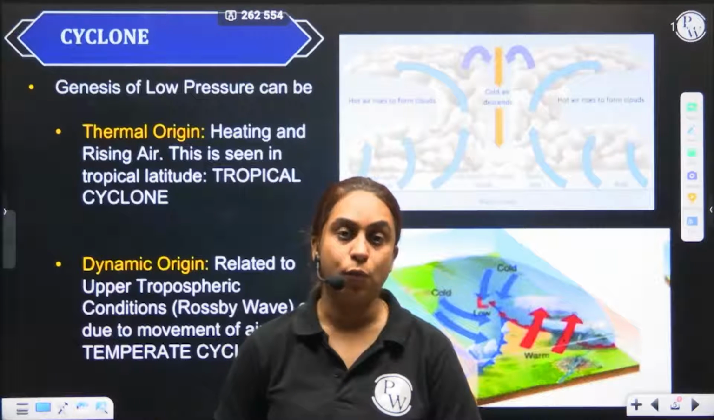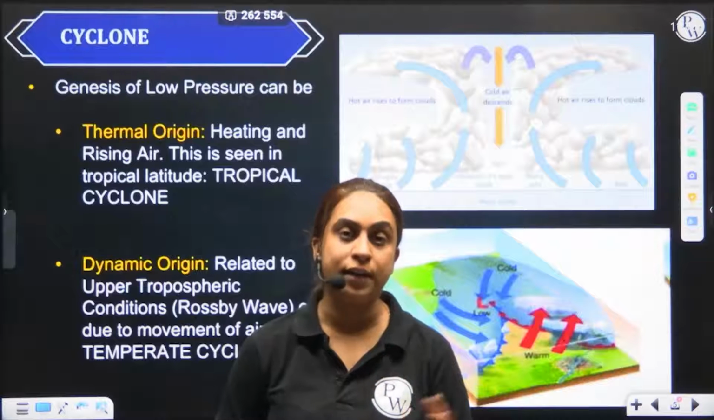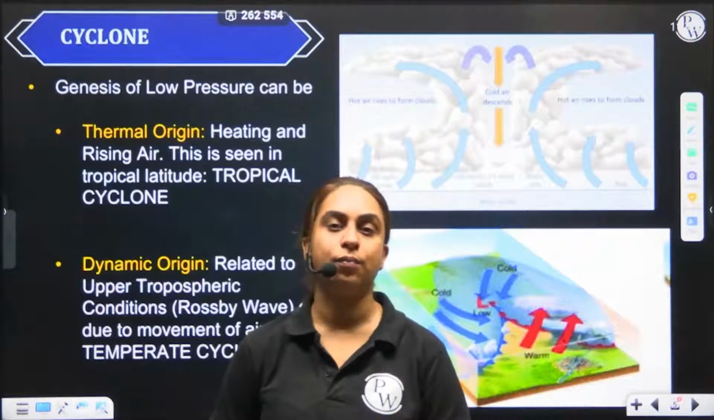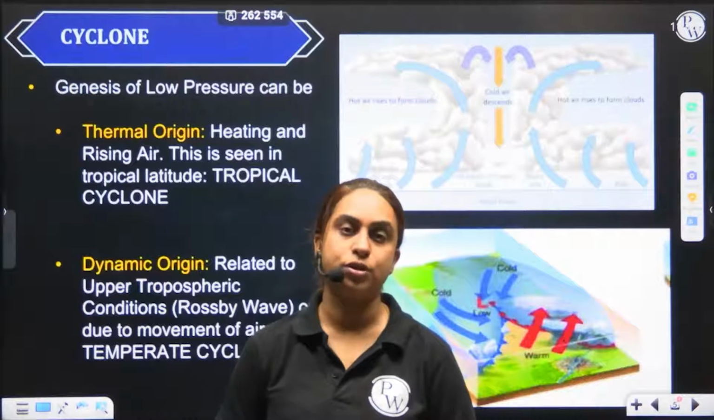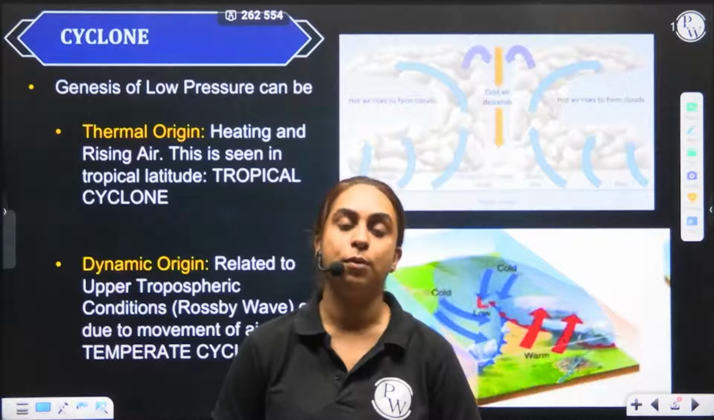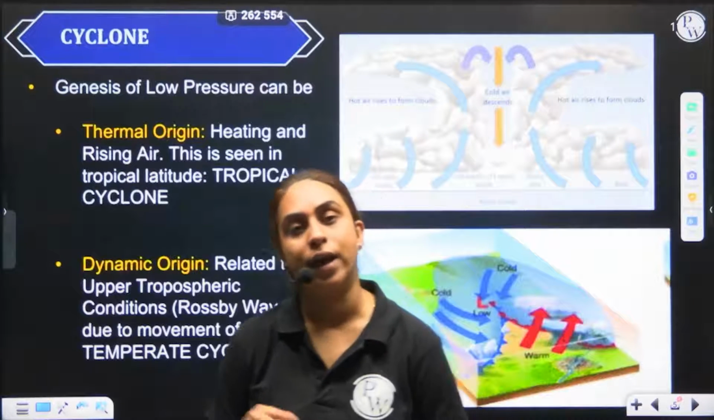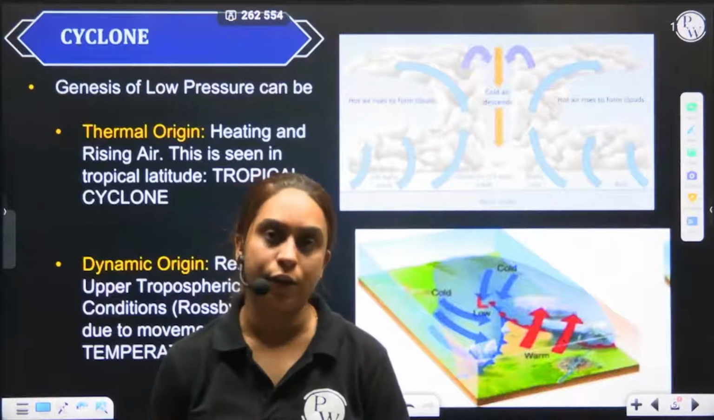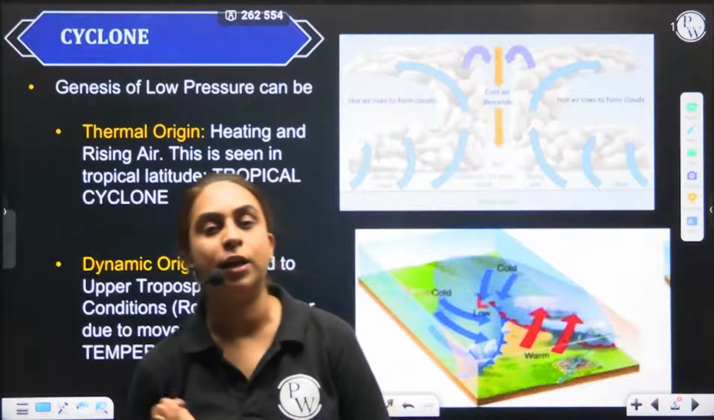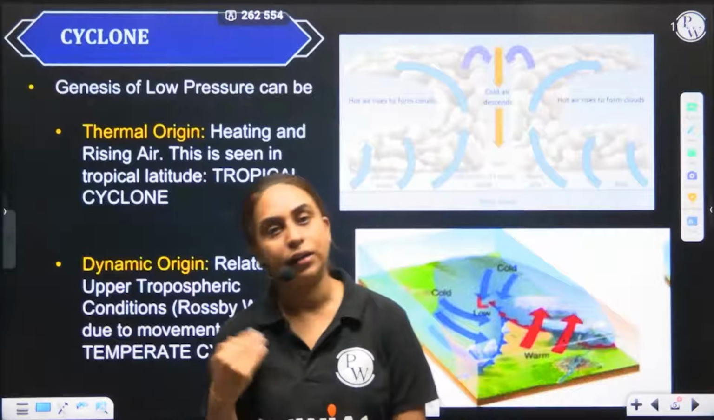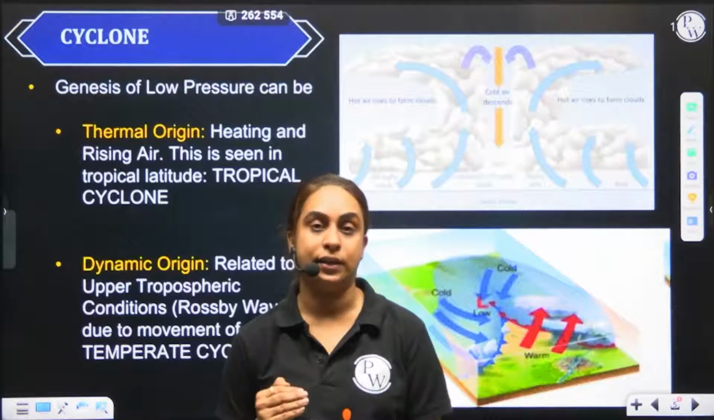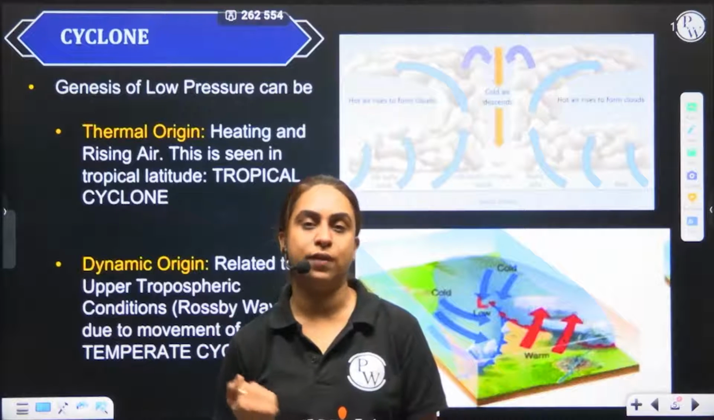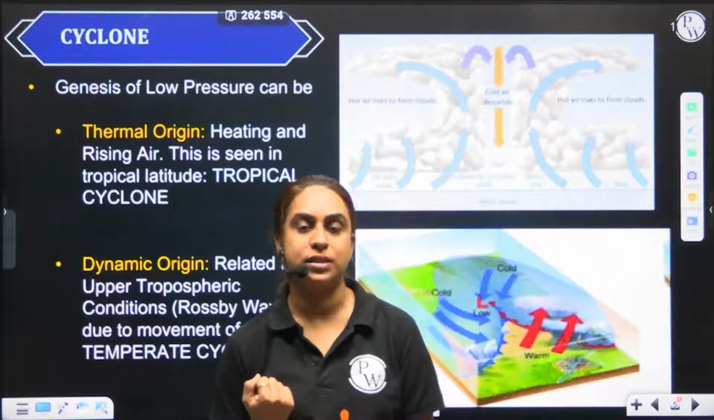Is the reason for the low pressure related to heat, a thermal reason? If that is the case, that is a tropical cyclone. In the tropical cyclone, the low pressure is formed because of the thermal reason, because of the heat from the ocean. Whereas in the temperate cyclone, the cyclones found in the mid latitude, the low pressure is generated because of other reasons. It is not because of the heat. It is because of the movement of the Rossby waves, the movement of the air masses, etc.